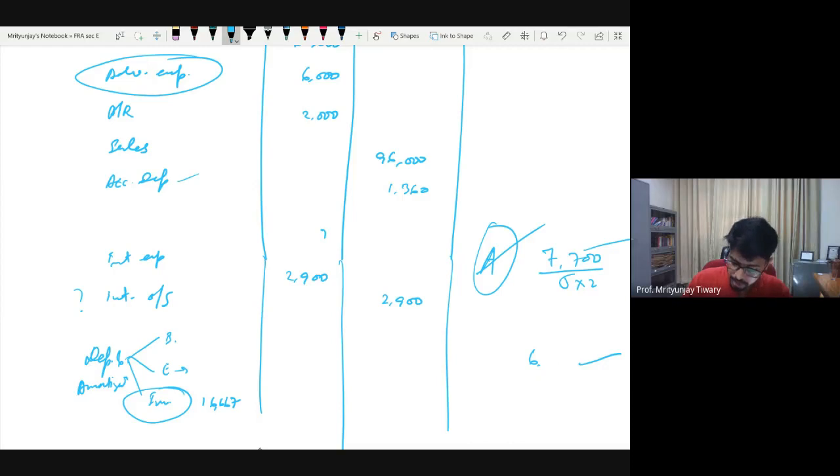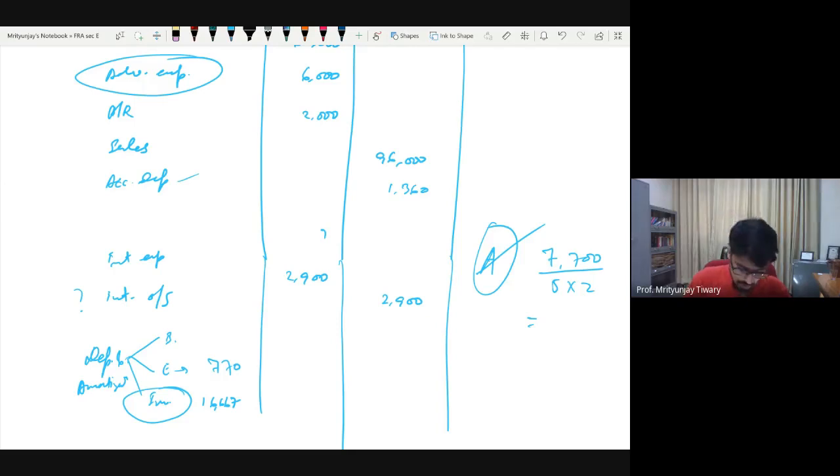So we'll provide depreciation on 7,700. The bottom line here is that this is just by assumption. We are assuming that software will also die after 5 years along with the computer. In that case, if I divide this 7,700 by 5, then I get the annual depreciation. What is my accounting period? Only 6 months. So I further divide it by 2, and that is how I get the 6-month depreciation. Is it okay? So how much is this amount? Depreciation on equipment is how much? 770, sir. 770. Okay.